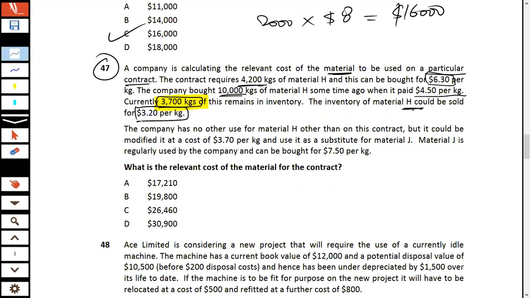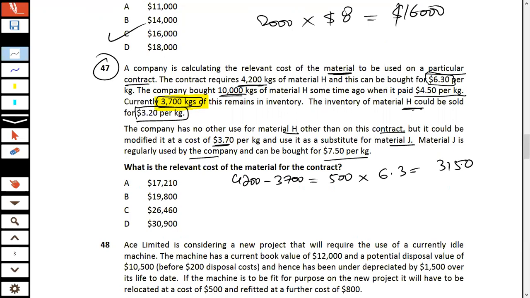The next situation is that the company has no other use for H other than this contract, but it could be modified at a cost of this and could be used as a substitute for J. J is regularly used by the company and can be bought for this. So what do we need? We need 4200 kg of this, and 3700 kg is available. The remaining 500 kg is going to be bought from the market at 6.3. So this is going to make it $3150. I repeat, it's going to be $3150.